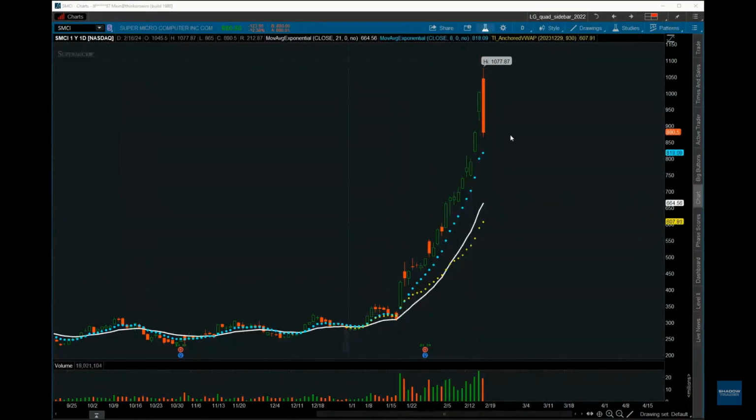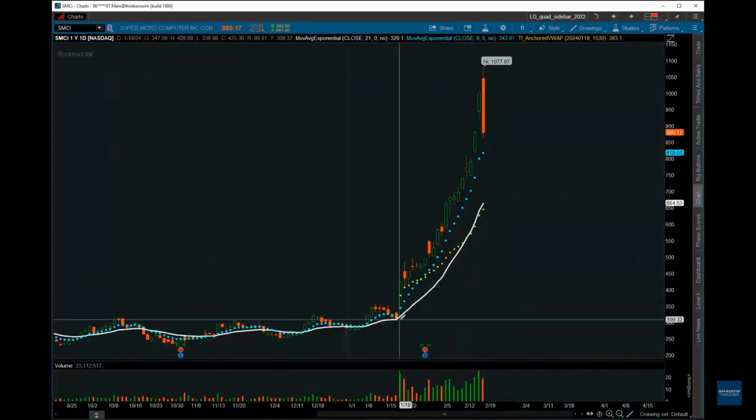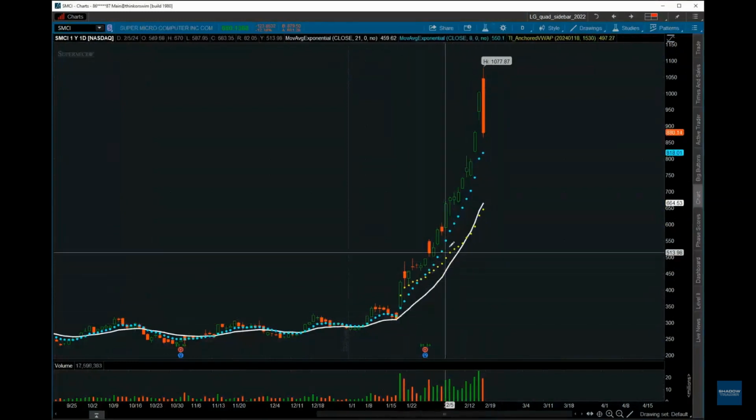So I go into here, and I change the date to 2024, 118. And I'll put it at 3:30 in the afternoon, which is 15:30, just because I want it to be at the end of the day. And now you can see the yellow line, the yellow dot starts here.